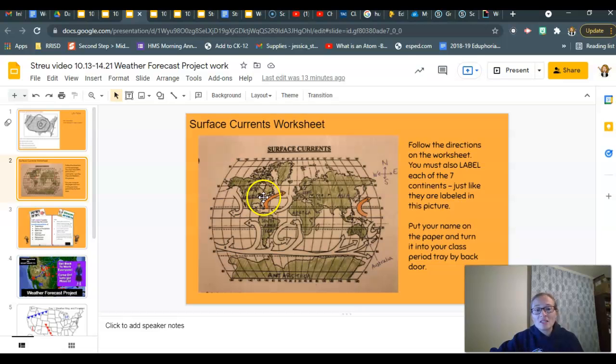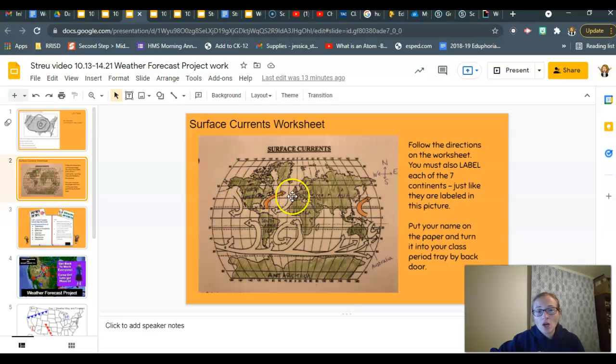Okay, see my little cardinal directions here? This is the eastern side of North America, and it is being warmed by a warm current. Okay, this over here, this little teeny tiny snippet of Spain, that's Spain, okay? The far western side of Europe is Spain. It would be being cooled by a cold current.